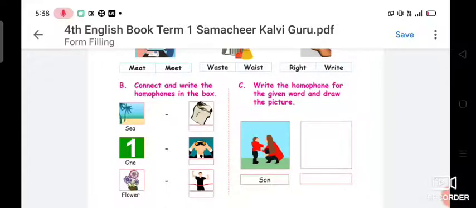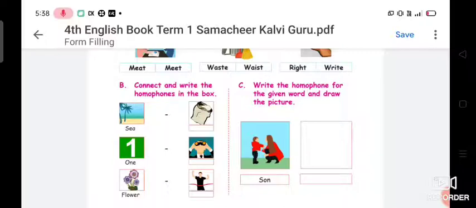Next, one. Yes, so O-N-E, and below the binocular picture you can see W-O-N, won. So O-N-E and W-O-N give the same sound but different spelling and different meaning. Here it is the number, and here the man got first prize, I think so.